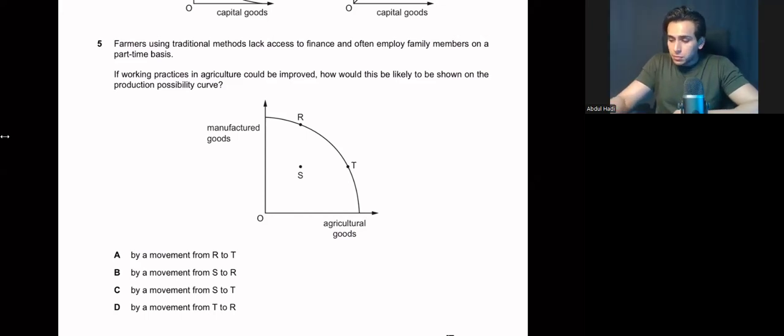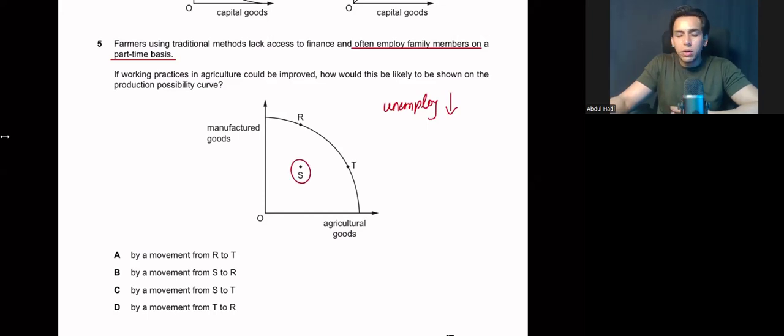Now, in this statement, it often employs family members on a part-time basis. This means that we are a labor-intensive business. And we have improved ourselves by employing more family members, more workers, which means that unemployment is falling. This means that we must be operating on our actual point, that is S, because we are not that efficient.